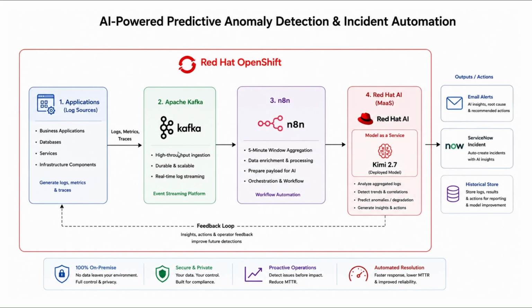A Kafka topic is getting these log files, and it is being processed using N8N workflows. What we are doing is creating 5-minute aggregations of this Kafka topic before it is forwarded to Red Hat AI model as a service. And in this demonstration, we are using Kimi 2.7 as our LLM. So the Kimi 2.7 model will consume this 5-minute aggregation of the log files, and then it will produce an output which will predict if there is an anomaly.